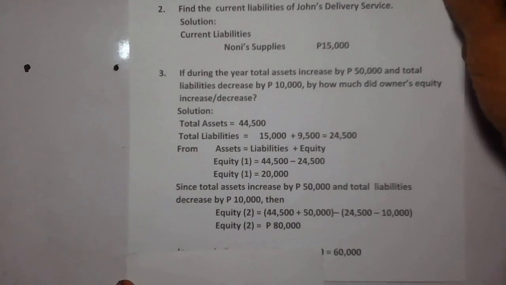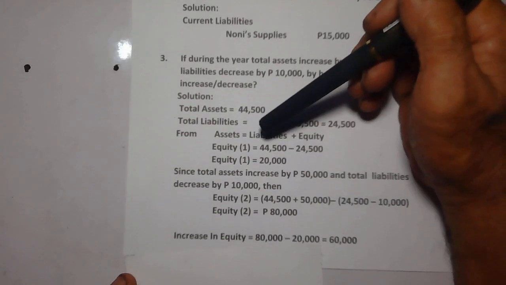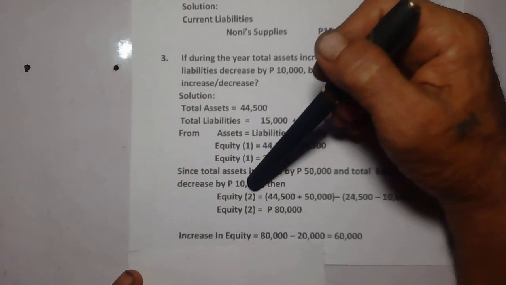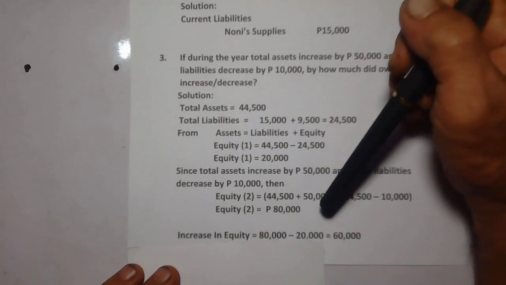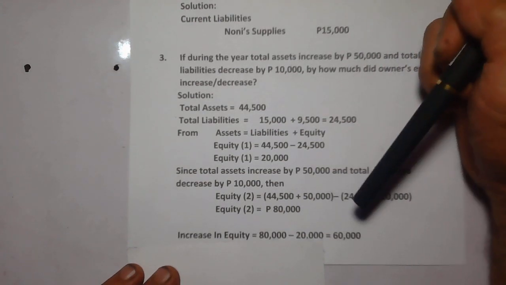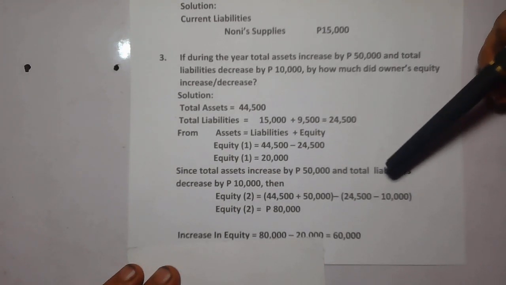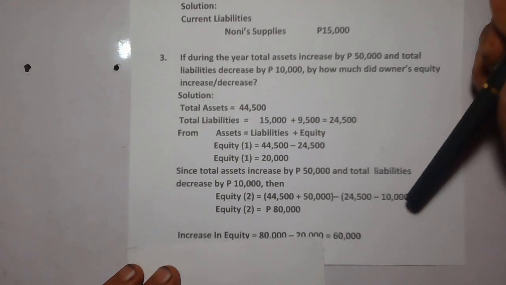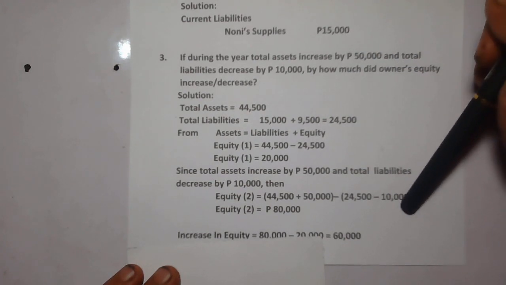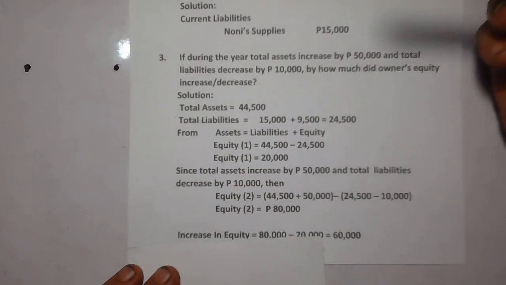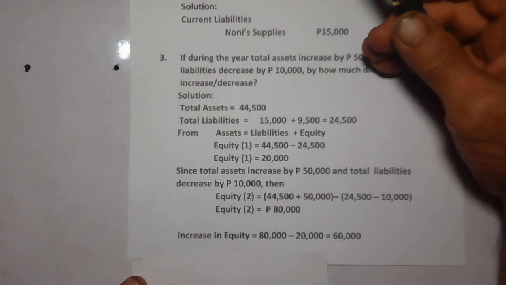Since total assets increased by 50,000 and total liabilities decreased by 10,000, then finding the answer, and we name it as equity 2, we have 44,500 plus 50,000 minus the quantity 24,500 minus 10,000 because total liabilities decreased by 10,000. And so equity number 2 is equal to 80,000 pesos.